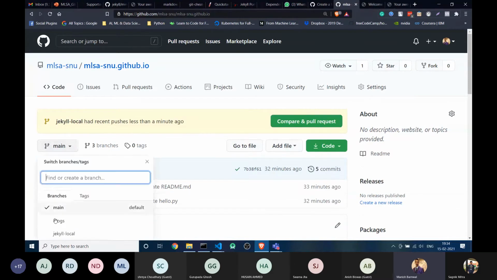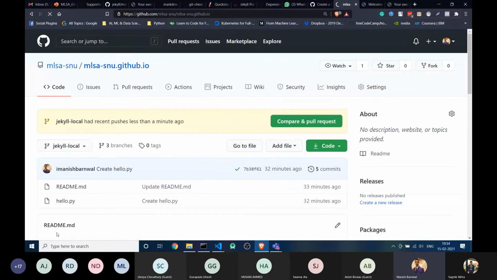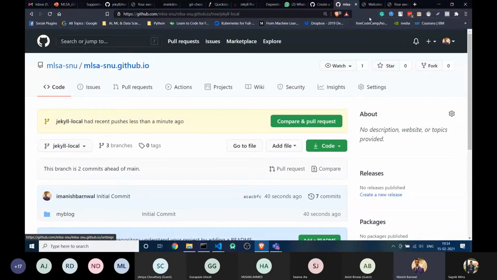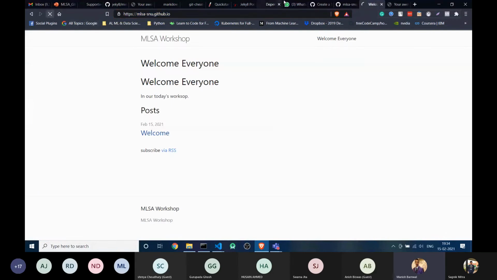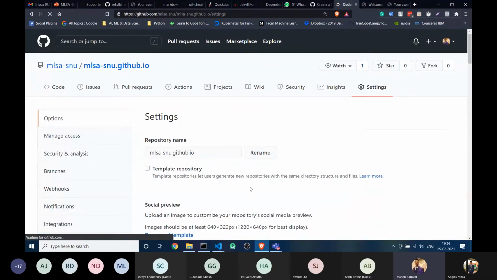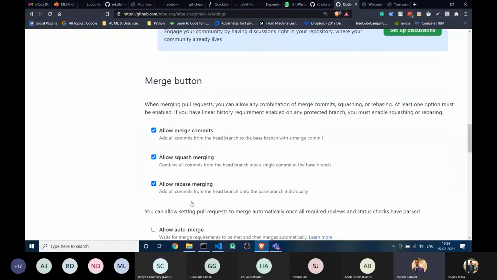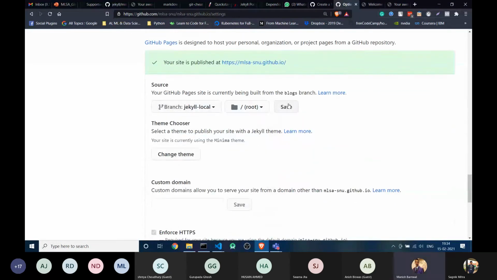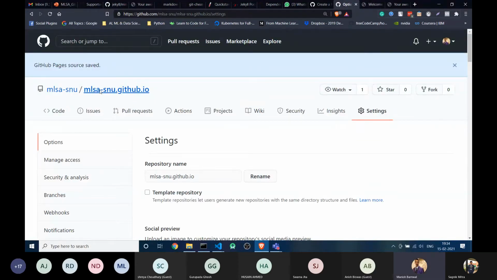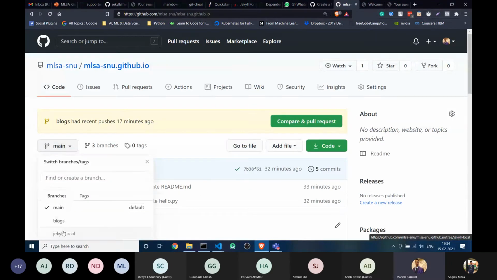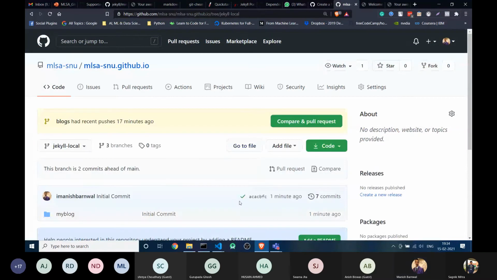All right, here you can see there are 3 branches. One more branch has been created, which is jekyll-local, which we had built. Tell me one thing. Right now it's not hosted. I have not pointed this. Suppose I go to settings and point this branch to GitHub Pages. Now let's wait for the build. Okay, it's built.